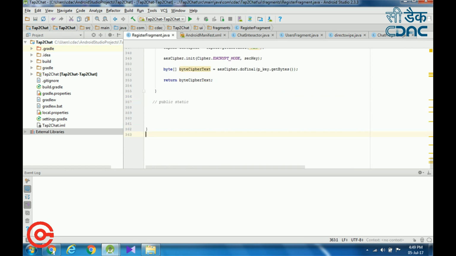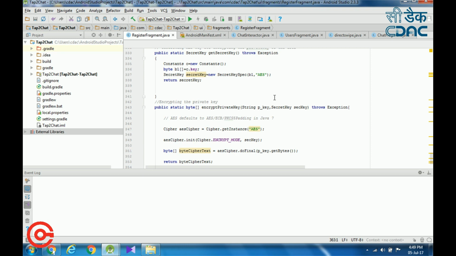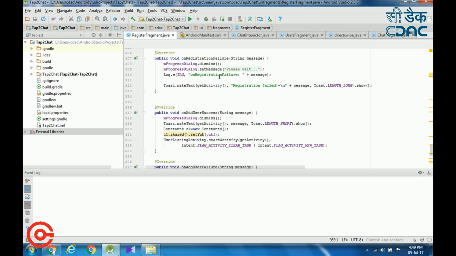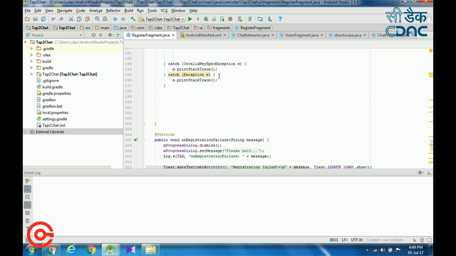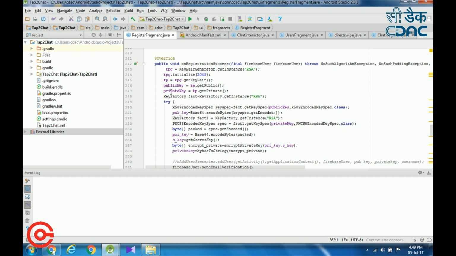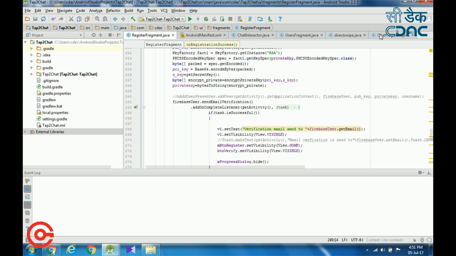Now I am going to explain how encryption and decryption is done in our Tap2Chat application. First of all, we have to generate the public and private key pair for each user. This is done at registration time. When a user registers to our server, at that time only we generate both the public and private key for the user. Here we are using the RSA 2048 algorithm. This can be done by using KeyPairGenerator.getInstance of RSA. Then we generate both the public key and the private key by using the getPublic and getPrivate methods.